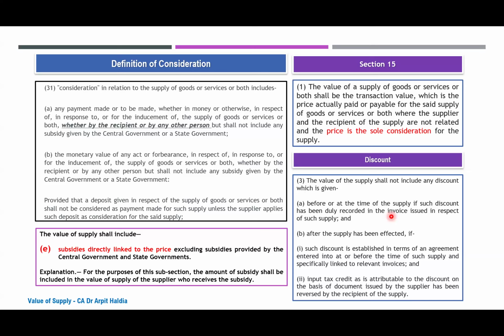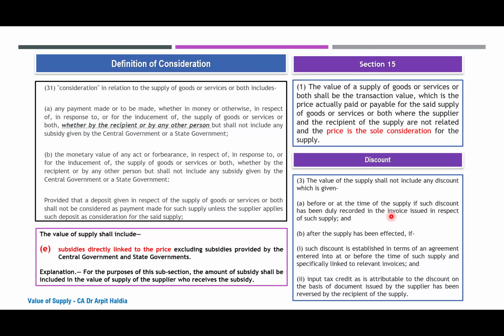Therefore, in my opinion, the tax should be levied on the entire 10,000 rupees, and if any reduction in tax has to be given, it has to be through the issuance of a credit note, not on the invoice. Briefly concluding this topic, if any other views are there, we can take them and then move on to today's topic, that is section 17.5h.